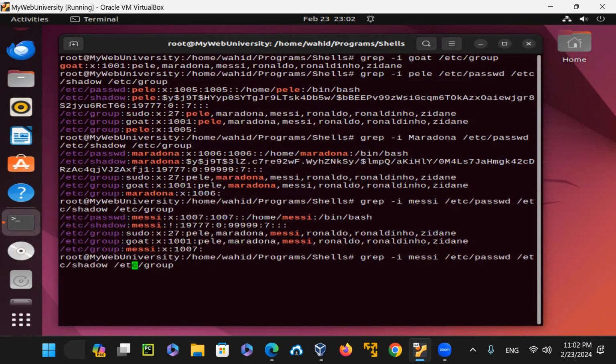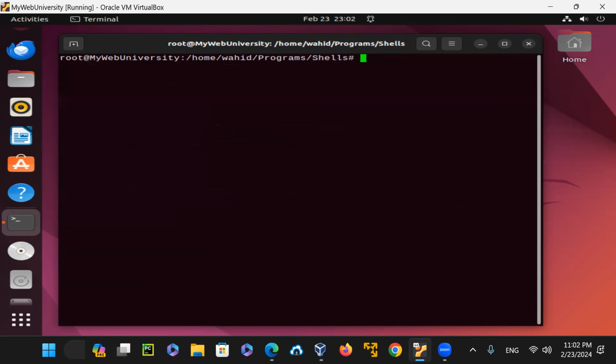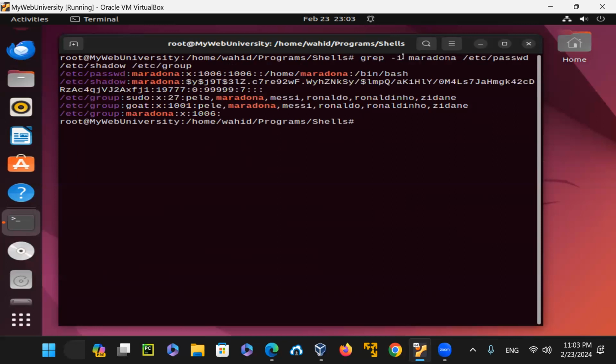So if I do the same thing with Zidane, that's also a bang. So those that we haven't assigned a password to, it is going to show that bang here, the exclamation mark, for the shadow thing. If you look at Maradona, that's not there because we actually assigned a password. And this -i ignores the case. So if I type uppercase, it still matches it.